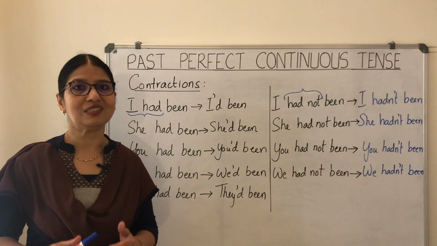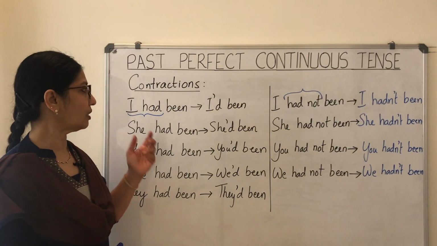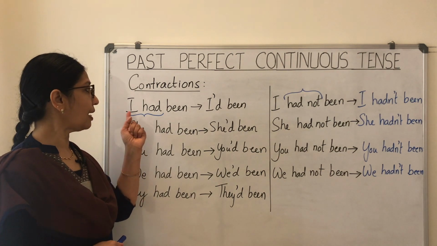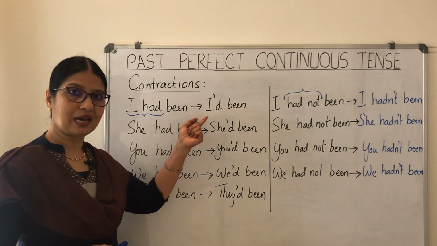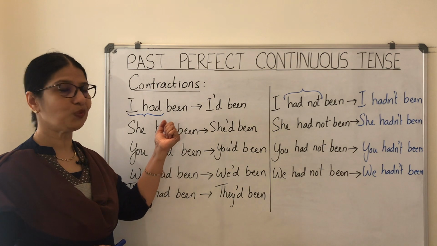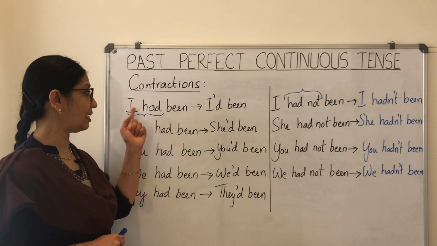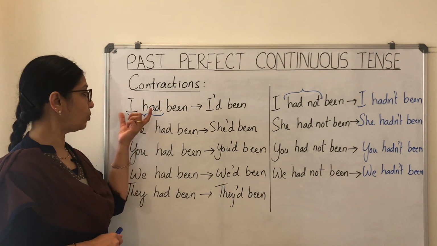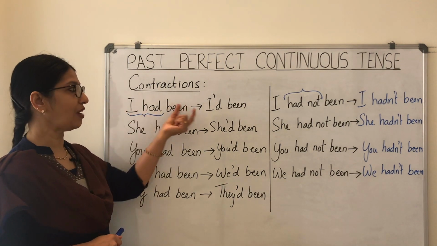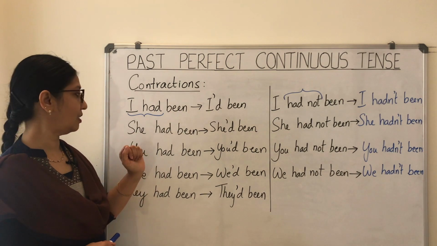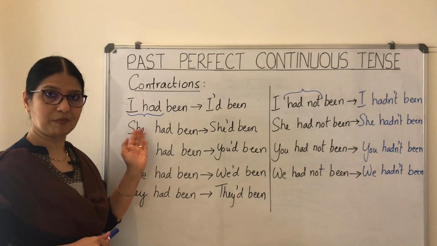Now let's see how the contractions are made. So here are the contracted forms. I had been becomes I'd been. So what did I do here? I removed the first two letters of had, that is H and A are removed, and I put together these two words and you have I'd been. So the same happens with the remaining ones.